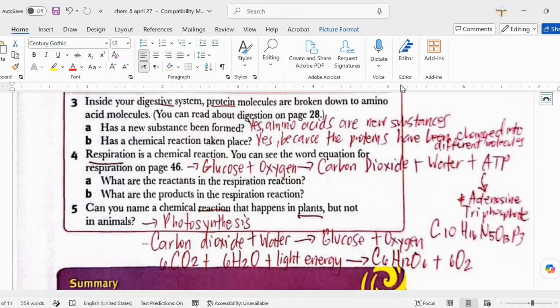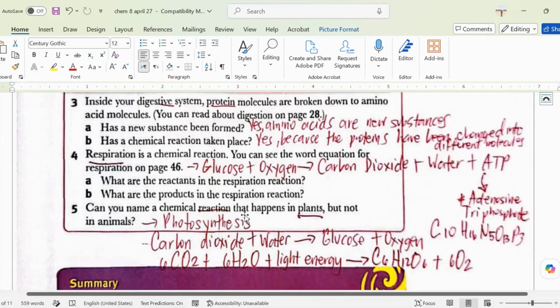So this is the meaning of ATP. Meaning to say that if you combine the glucose with the oxygen, because it's respiration, then there are three products: the carbon dioxide, water, and the ATP. What are the reactants? Glucose and oxygen. The products are carbon dioxide, water, and ATP.